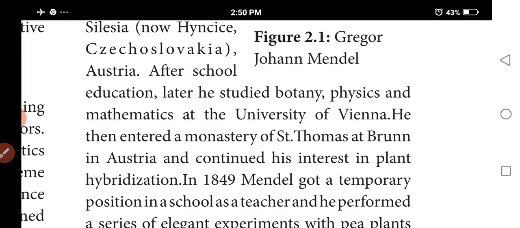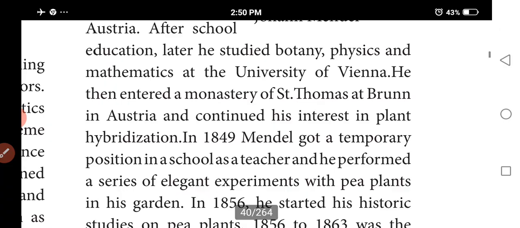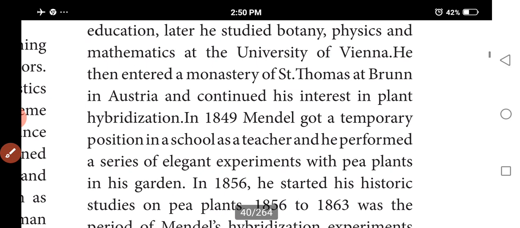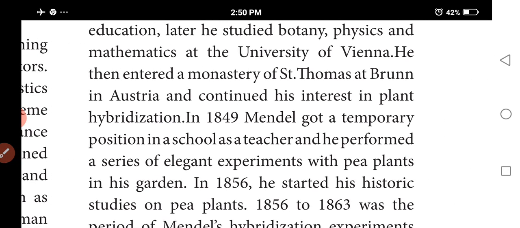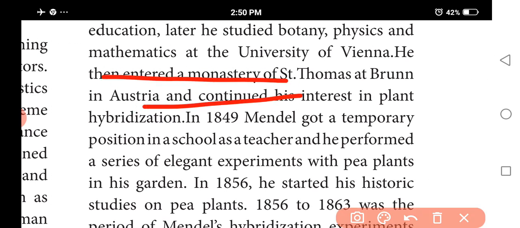He went to Vienna University, where he studied natural history, physics, botany and mathematics. He returned to the monastery in 1853. While at Vienna, Mendel became interested in the process of hybridization of plants.